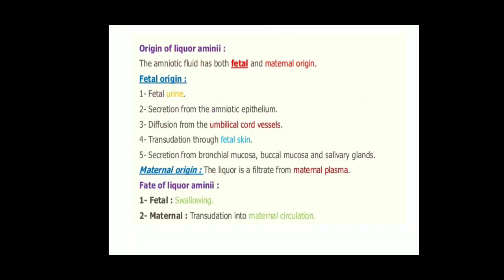Next is secretion from the amniotic epithelium, that means the amniotic epithelial layer starts to secrete amniotic fluid. The third is diffusion from the umbilical cord vessels. Then transudation from the fetal skin, and secretions from the bronchial mucosa, buccal mucosa, that is oral mucosa, and the salivary glands. These are all the fetal origins of amniotic fluid or liquor amni.